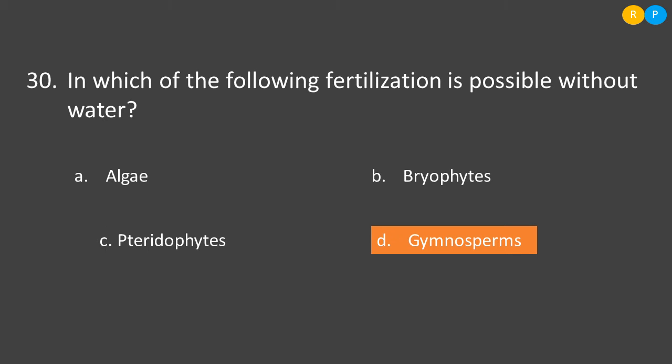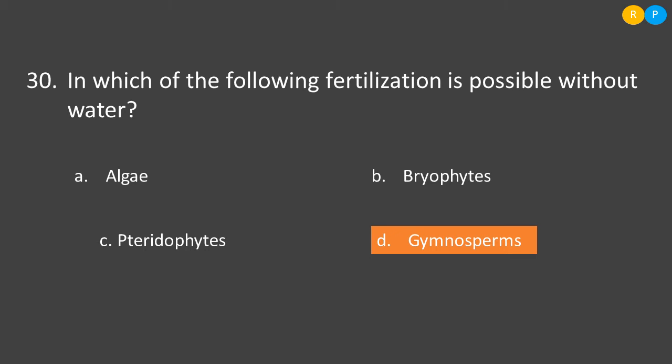Yes, 30th question is, in which of the following is fertilization possible without water? So option A, algae. Algae is a primitive group of plant. So here without water fertilization does not occur. You just can't imagine the process of fertilization without water here.